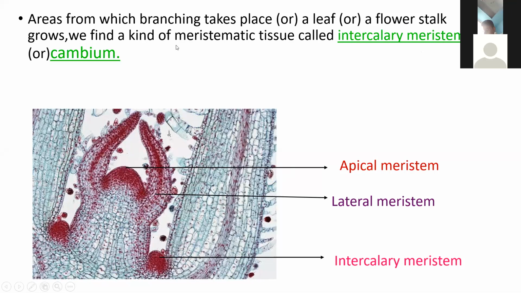Where the plant grows, we find a kind of meristematic tissue called, sorry, intercalary meristematic tissue. This is the apical meristematic tissue, the tip of the plant body. This is the lateral meristematic tissue, at the edges. And this is the intercalary meristematic tissue or cambium.